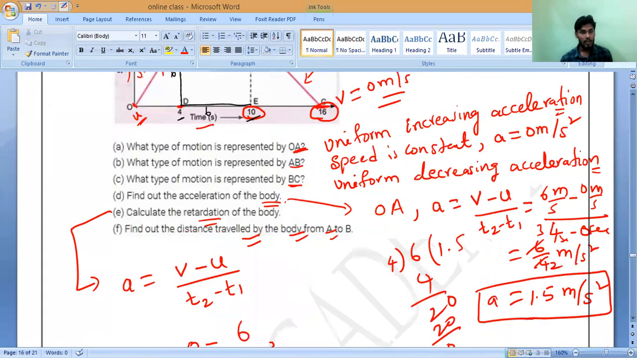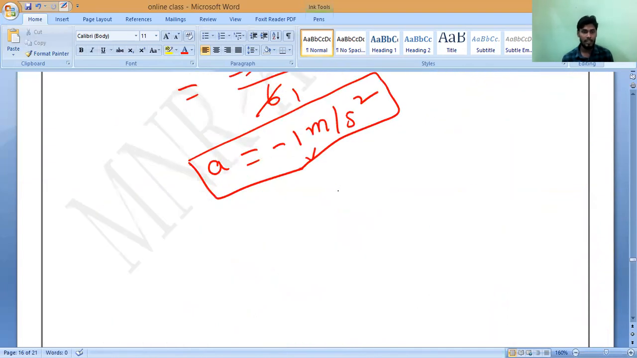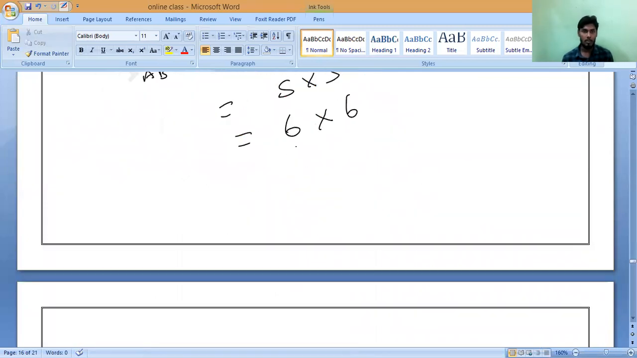So find out the distance traveled by a body from A to B. Distance traveled S is equal to the area of a square from A to B. Which is equal to side into side, which is equal to 6 into 6, which is 36. 6 meters, that is what you should remember.